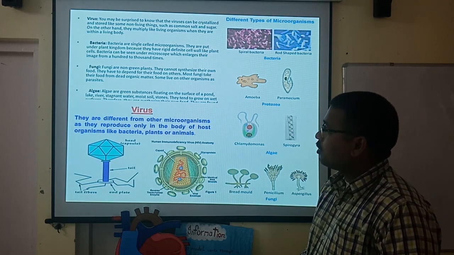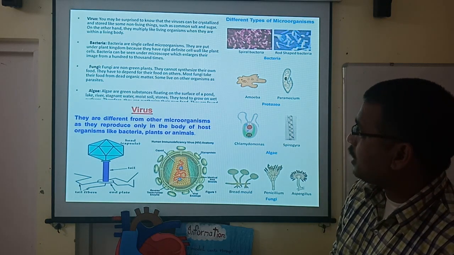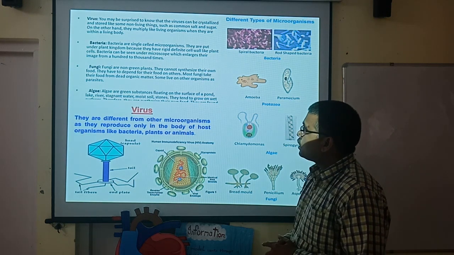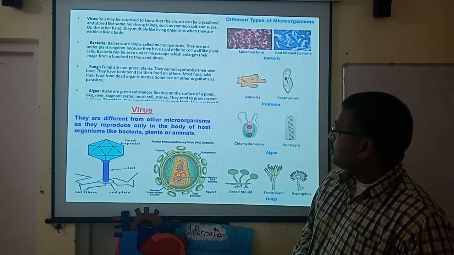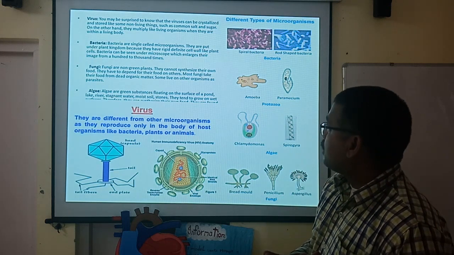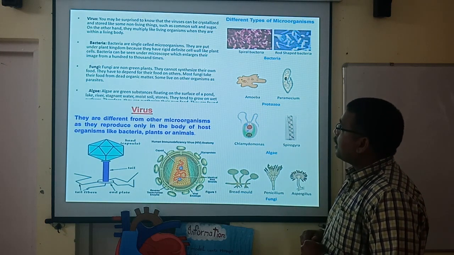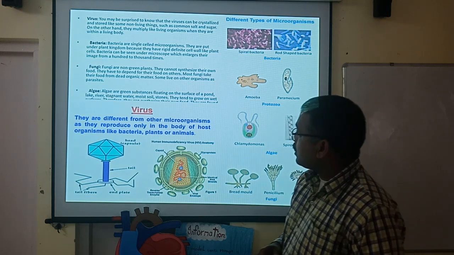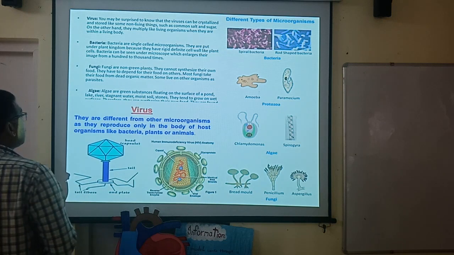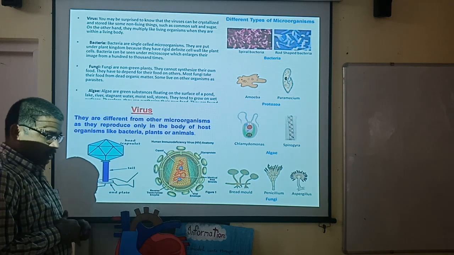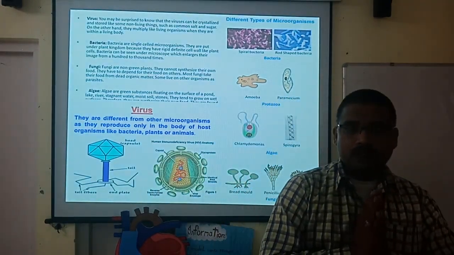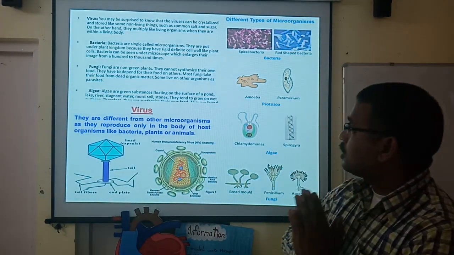That's why the virus is bad for living organisms. Now, when we talk about bacteria, they are basically single-celled microorganisms. They are put under the plant kingdom. They have a rigid, definite shape, a strong shape. They are very hard, and bacteria can be seen only under microscopes, which enlarge their image from 100 to thousands of times.